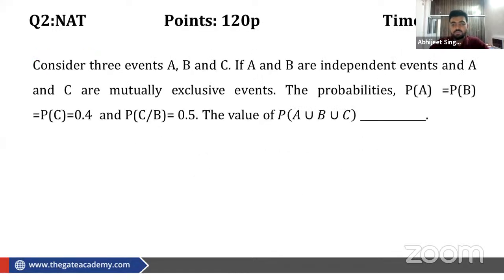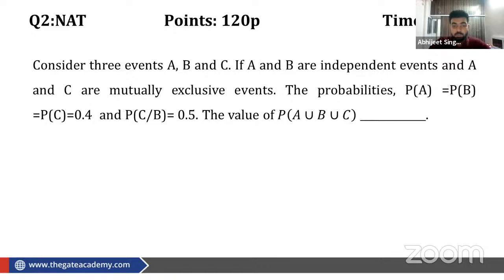Okay, now let us move to the next question. Consider 3 events A, B, and C. If A and B are independent events and A and C are mutually exclusive events, the probability P of A, P of B, and P of C are equal. Their probabilities are equal. Okay, probability of C given B is 0.5.